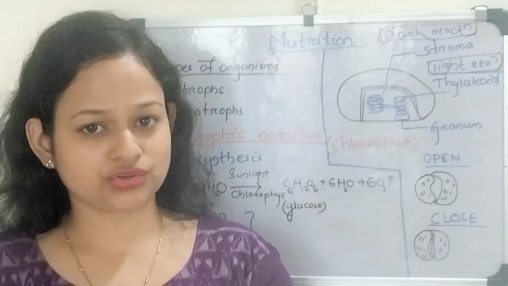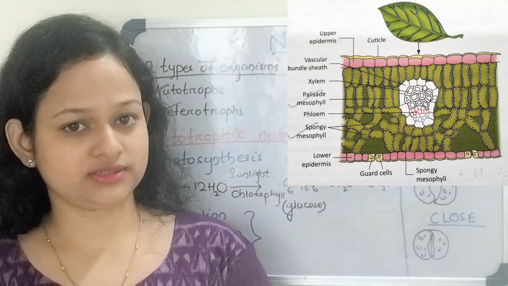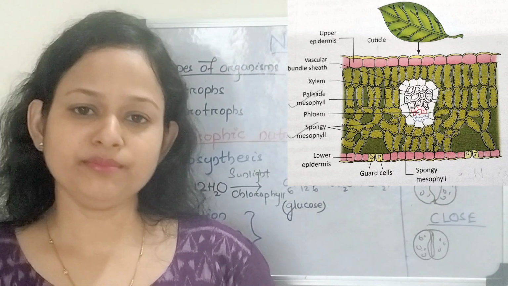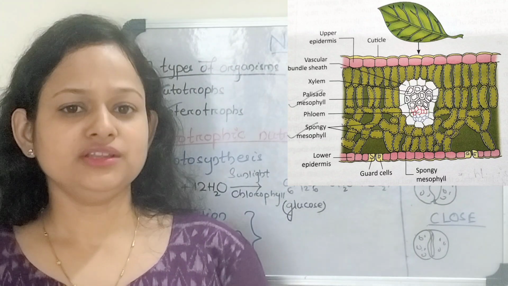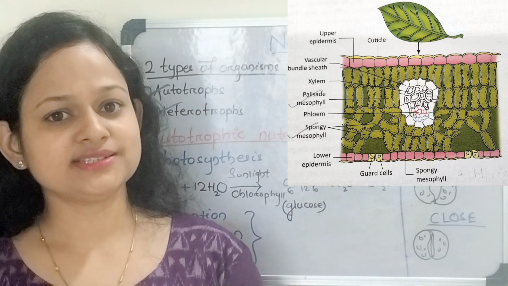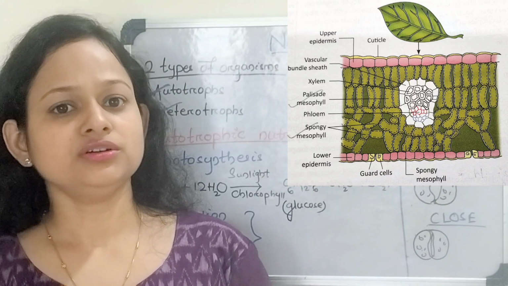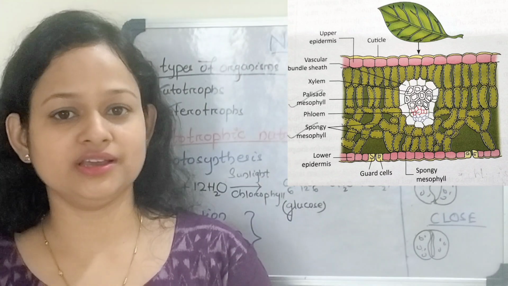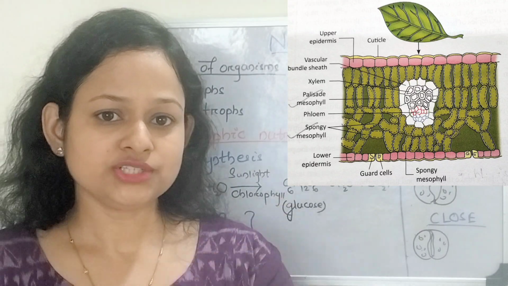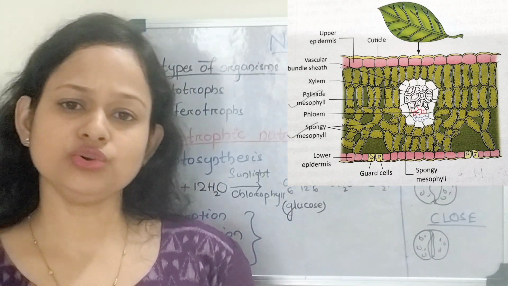To see the structure of chloroplast, we have to take the cross section of a leaf. When we cross section a leaf, we can see there are two types of layers, that is epidermis and mesophyll layer. In the epidermis, there are guard cells, and the guard cells contain the chloroplast. In the mesophyll layer there are two types of cells, the palisade cells and the spongy cells. In these two types of cells, the chloroplast is also present.